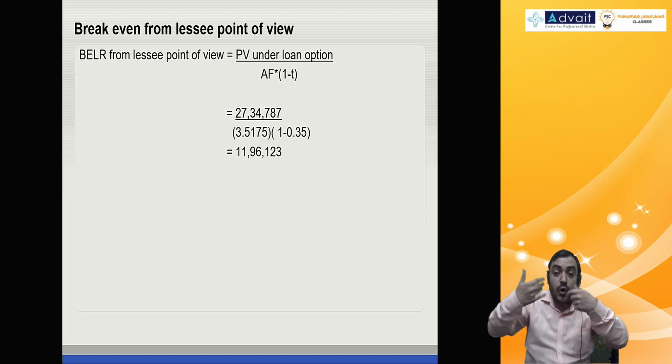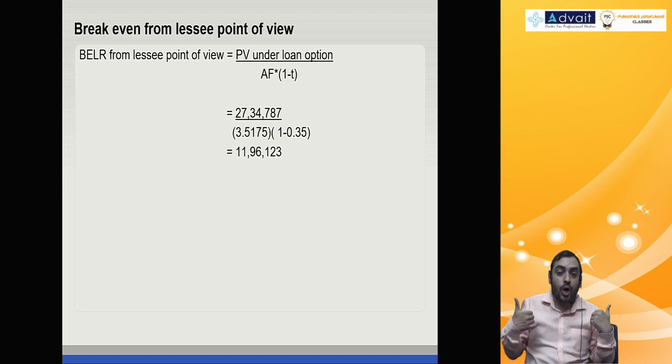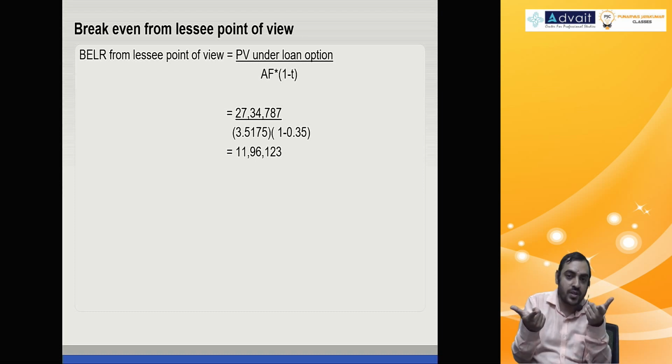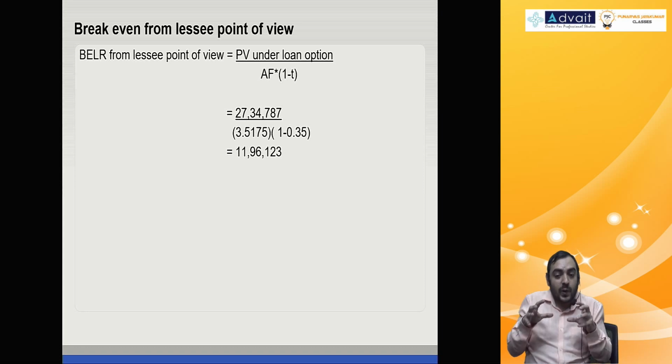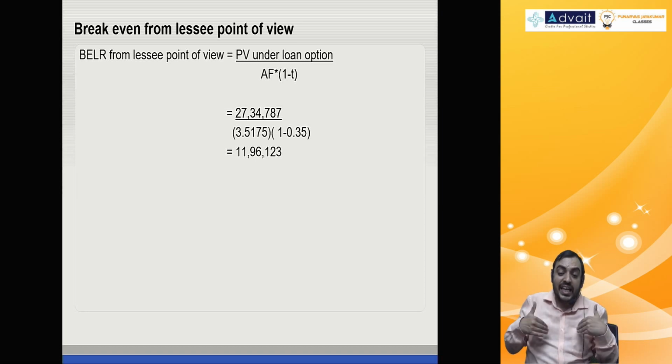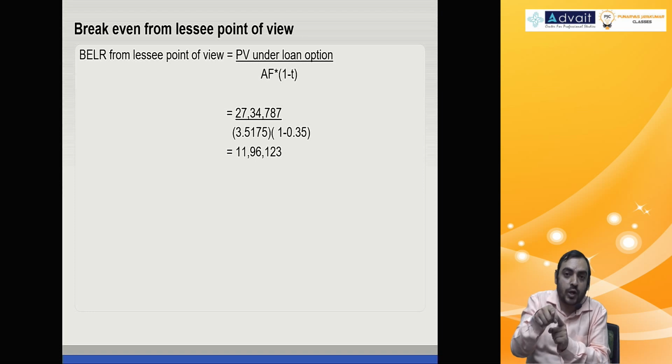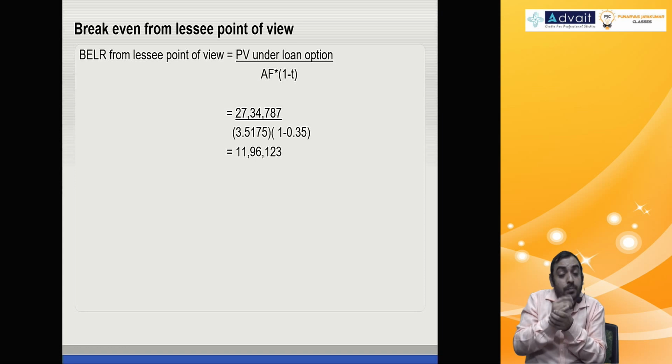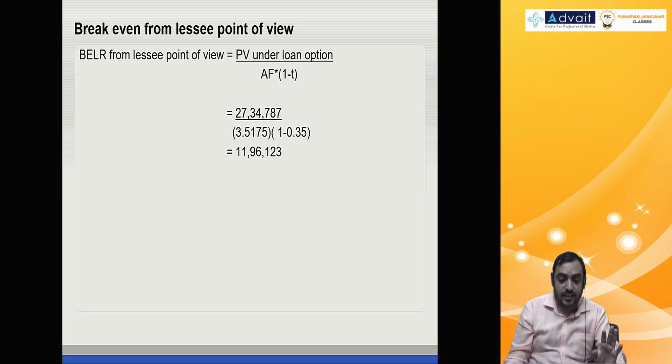So when it is beyond the indifference point, loan option is cheaper, lease option is costlier. So you can also say this is the maximum lease rental that a lessee can afford to pay, beyond which lease becomes costlier and loan becomes cheaper. That's what happened here. So this solution is there, but write that one line. Right.